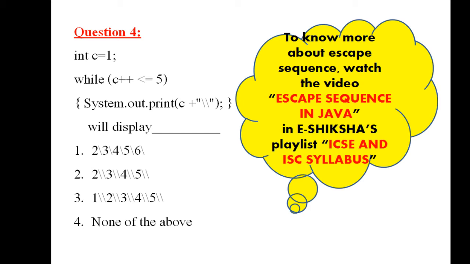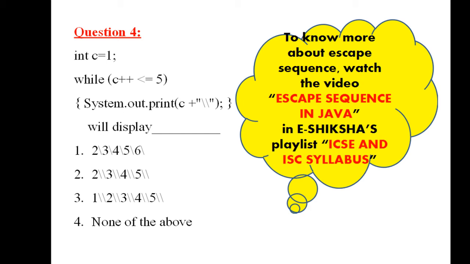The same concept. Condition checking will be done as 4 less than or equal to 5. Okay, and then it will increase the value of C by 1. So when you print C, it will print 5 and a backslash.